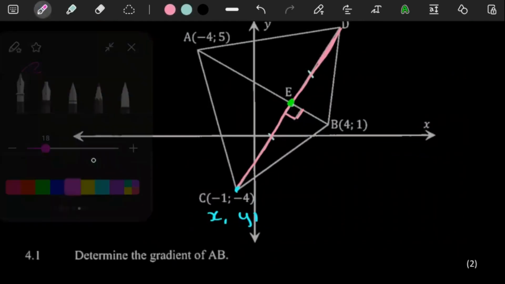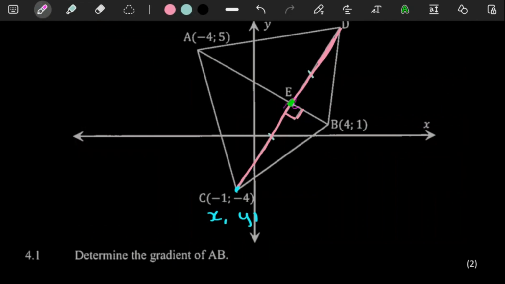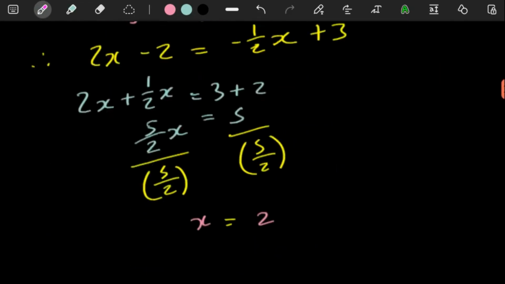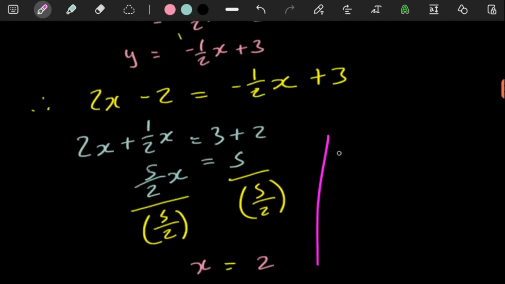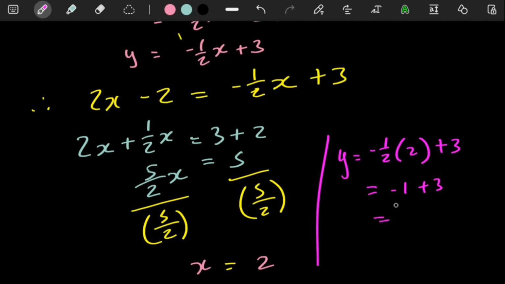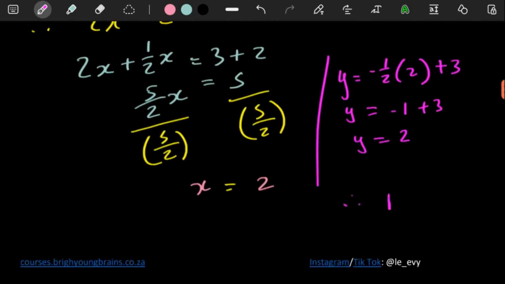And then to get the y value there, we can clearly just put 2 into any of our equations. So here we can put the 2 in this equation here, just because it's the one I'm looking at. So let's see here. -1/2 times 2 is going to give you -1. And then here, -1 plus 3, that's a 2. So here, therefore, the value of E is 2 and 2. There you go. So nothing crazy there, nothing major.